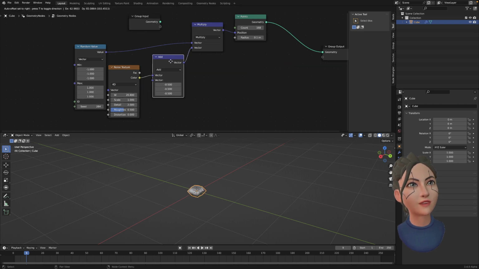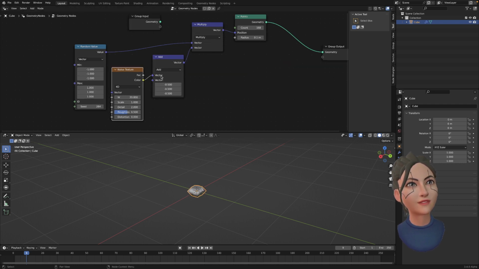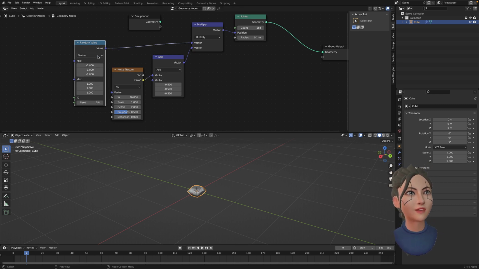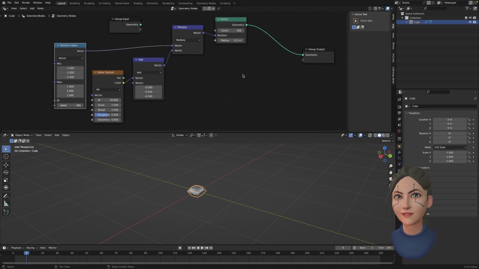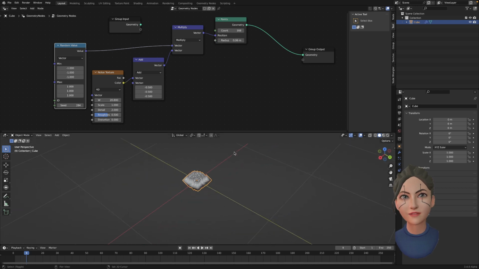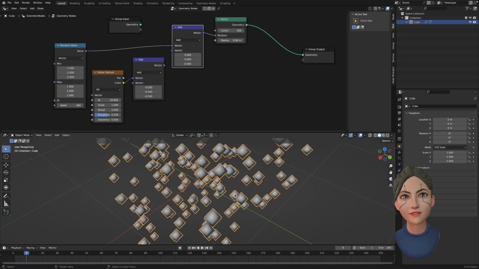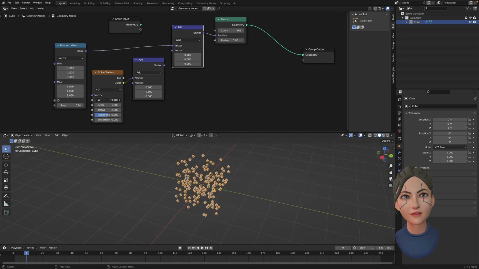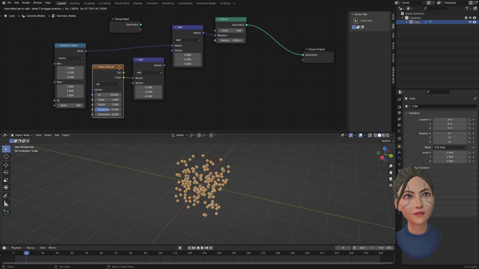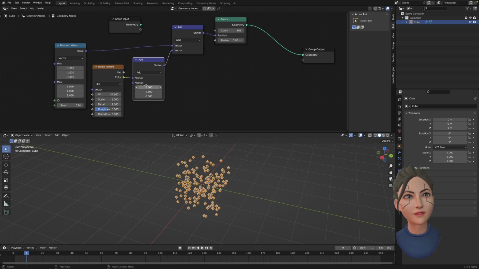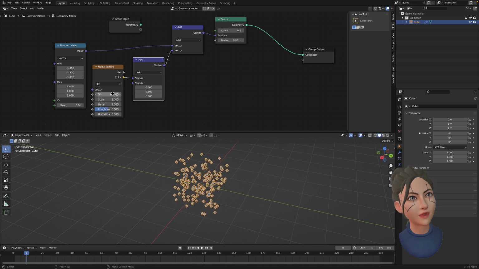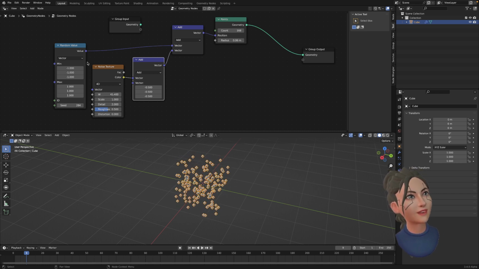Okay. Vector color multiply. It's interesting.